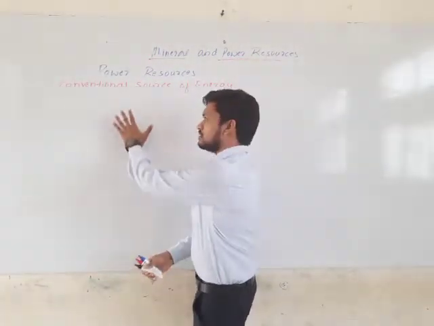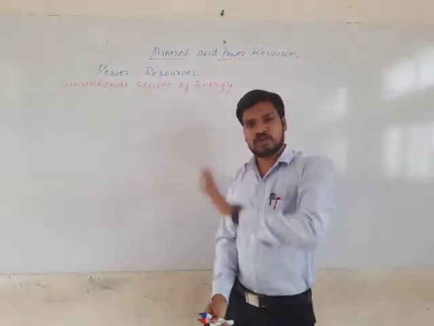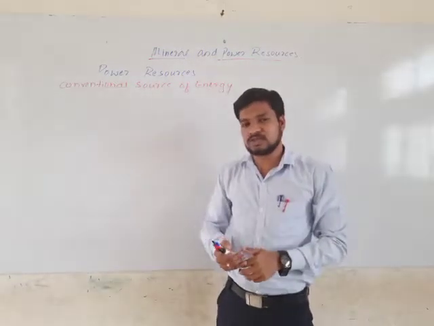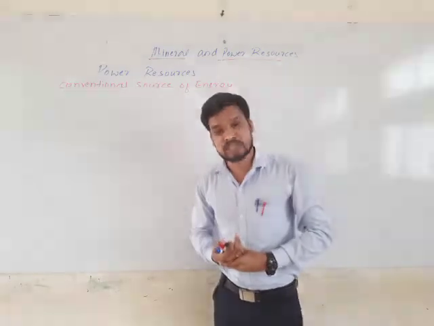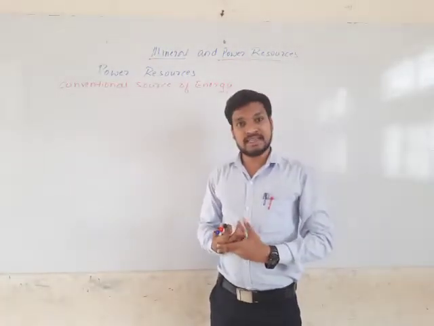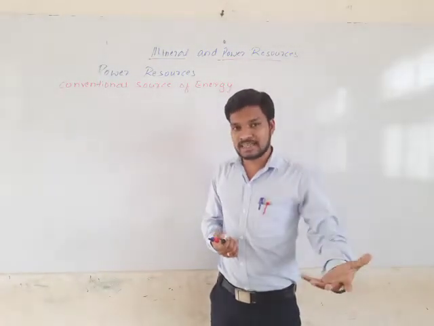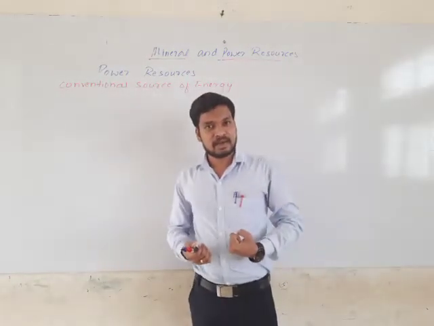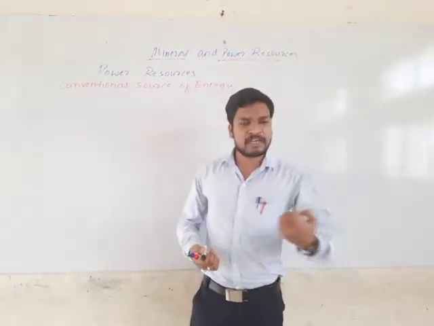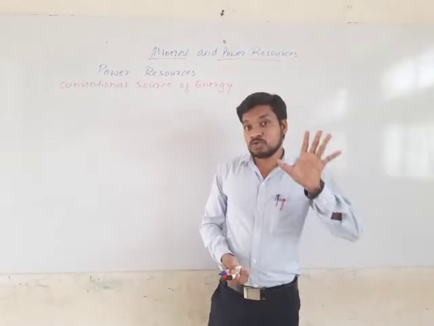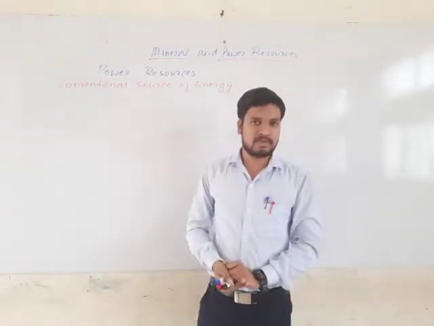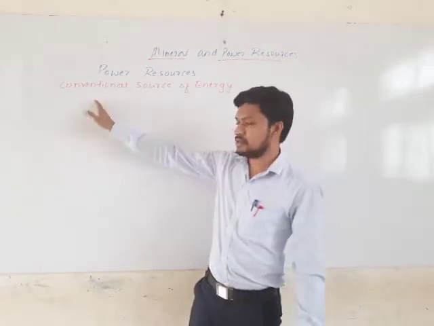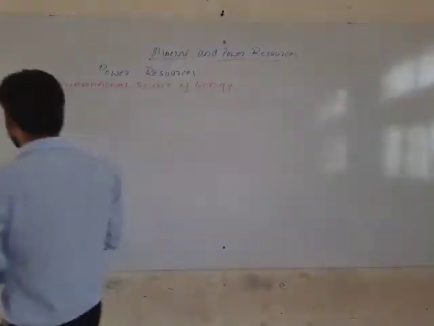The non-conventional resources we got use of recently, and they are renewable. If you use them, you can get the resource again; it can get replenished. We got to use them recently because of the development of technology, but firewood and coal we have been using from the ancient period.